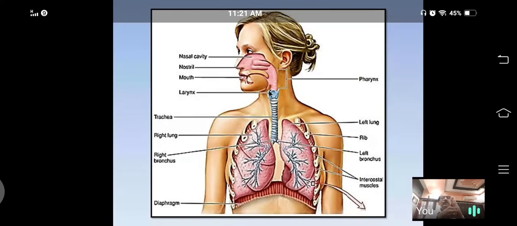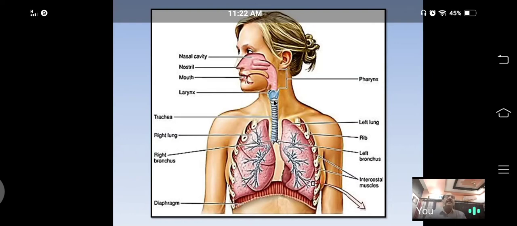If water or food enters the pharynx, suddenly it closes and prevents the entry of dust, food or water into the larynx.